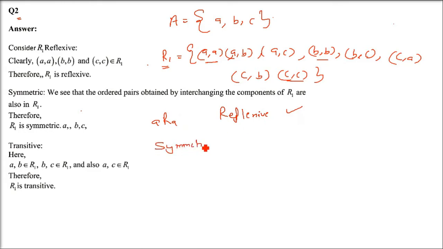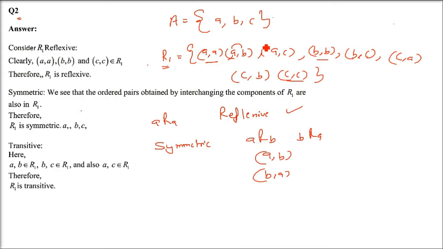Now symmetric. If (A, B) is there, (B, A) should be there. Let us see if (A, B) belongs to that relation; then (B, A) should also belong to that relation. See here, (A, B), yes. And (A, B) is there, but is (B, A) there or not?